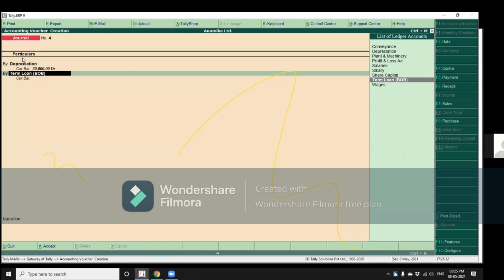In a journal, you have the option of choosing which to be debited, which to be credited. But in a journal, again, the first account is debited. From the second onwards, you can choose whether you want to debit it or credit it. People have passed entries with even up to 60-70 accounts in a single voucher without problem.